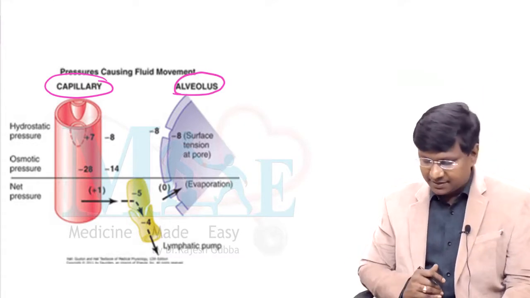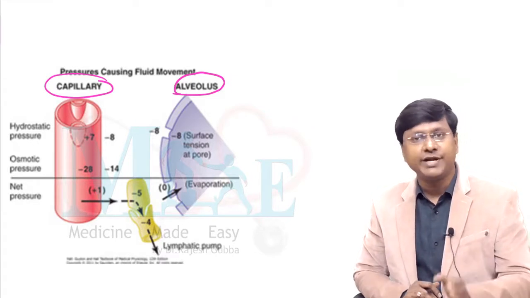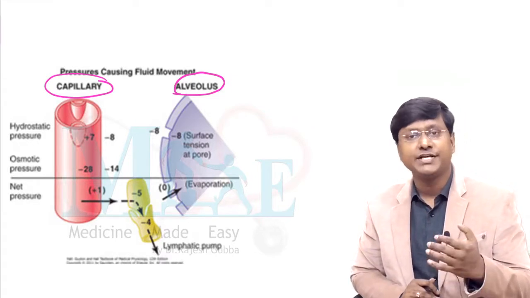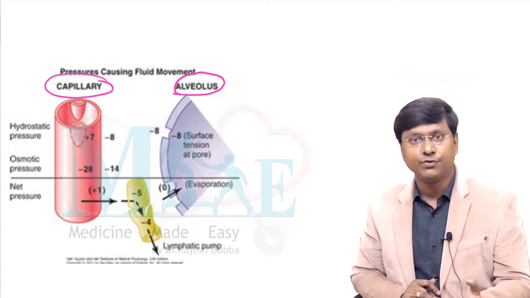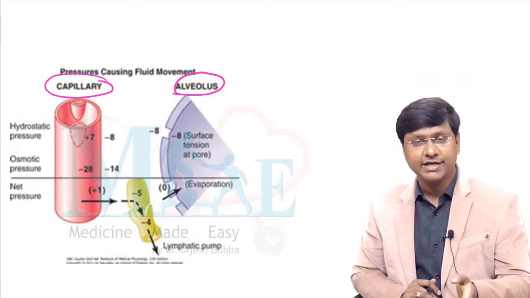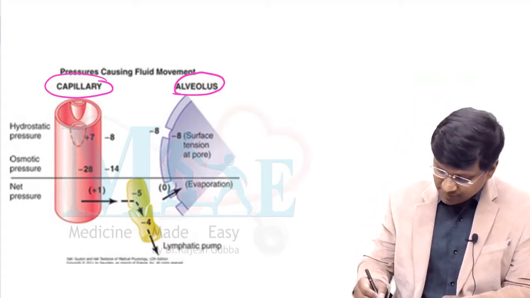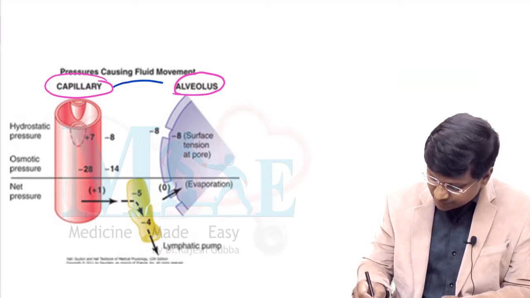Now what will happen in these individuals is there is exudation of the fluid from the pulmonary capillary into the alveolus.